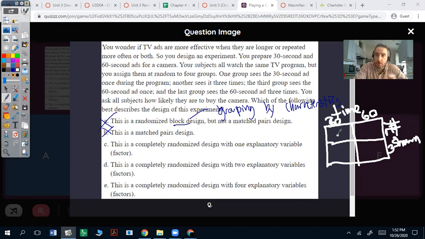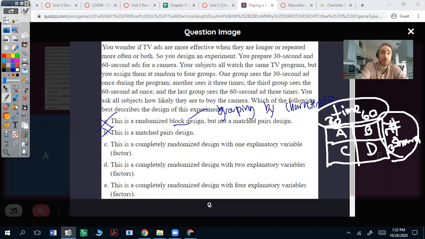So you have 4 groups, call them A, B, C, D, but the variables are the time and the number of times shown. So it's going to have 2 explanatory variables in this case. 2 explanatory variables. All these individual groups, those 4 groups, are the treatments, not the variables. Variables are the time and the number of times shown.